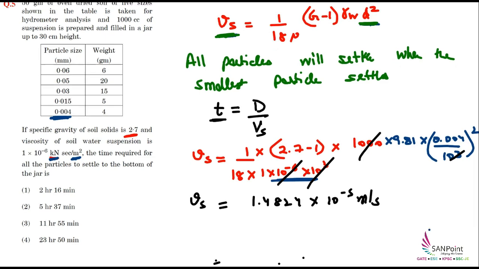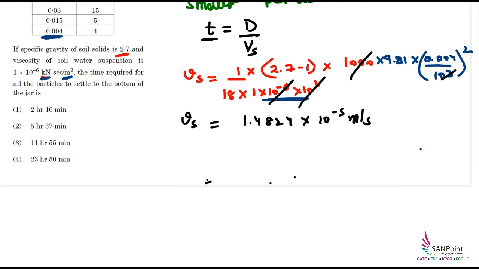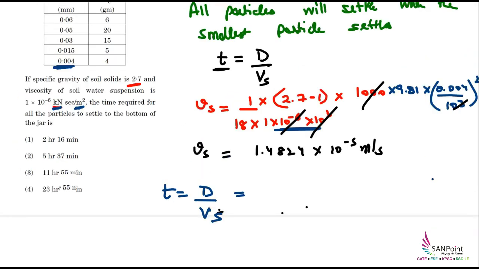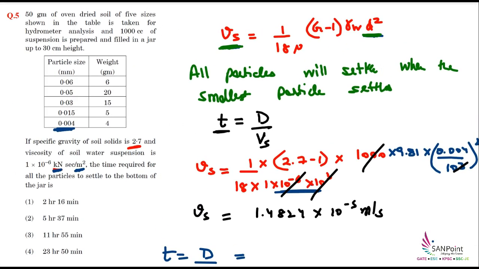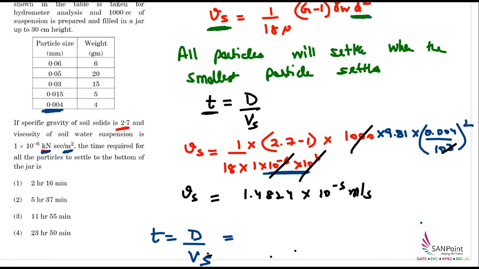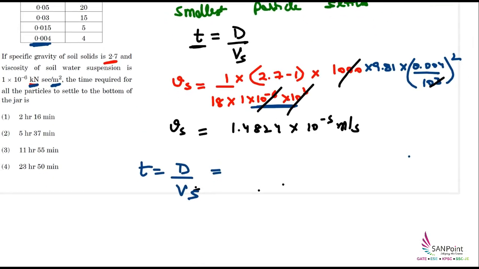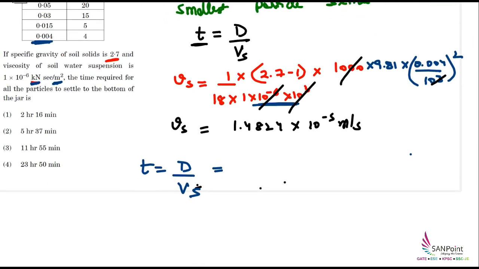Now we have to find the time. In order to find the time, the next step is to use the formula d upon Vs. How much distance the particles are traveling is also given. This jar has a height of 30 centimeter, and the suspension that we are preparing is up till the height of 30 centimeter. So the distance traveled is 30 centimeter, and I am multiplying it by 10 raised to power minus 2 to convert it into meter.